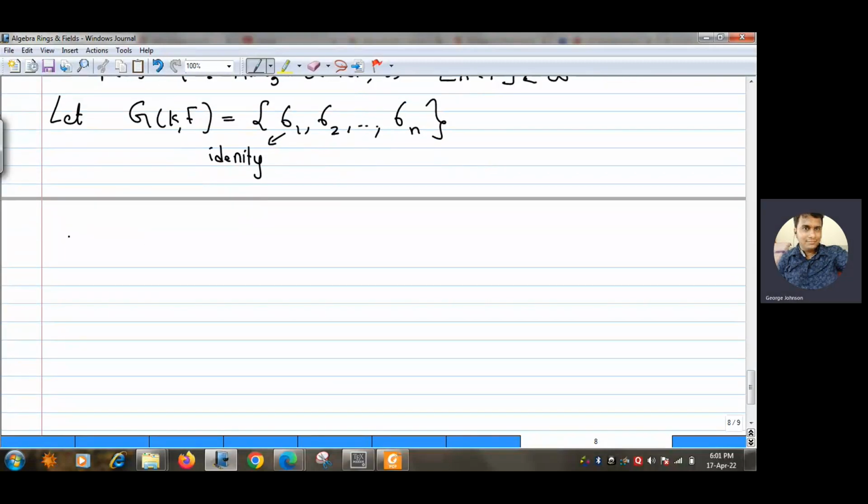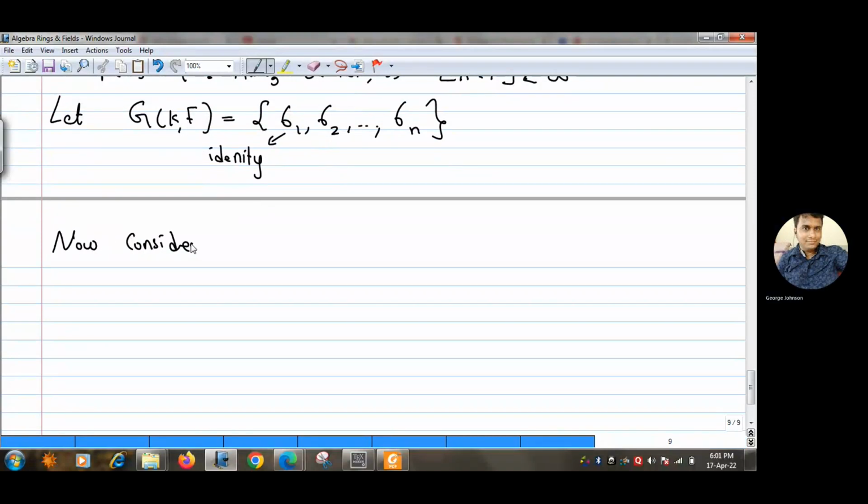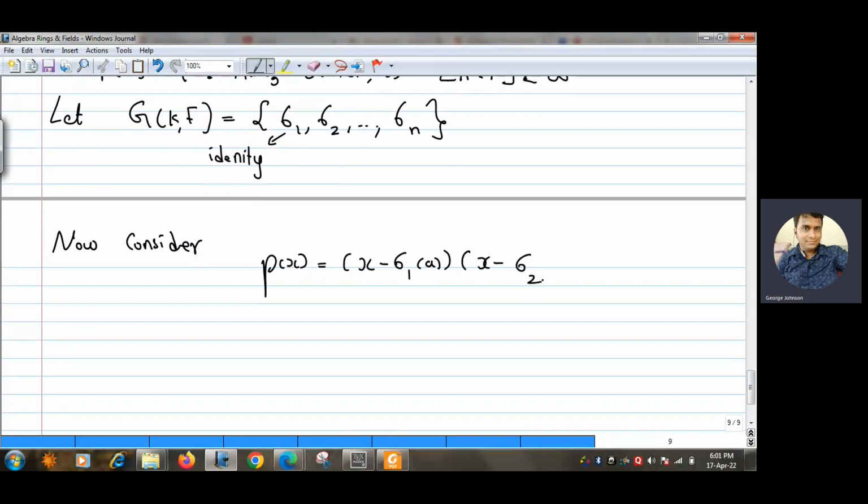So now let us construct a polynomial. Now consider p(x) as the polynomial (x minus sigma 1 of a)(x minus sigma 2 of a) and so on up to (x minus sigma n of a).